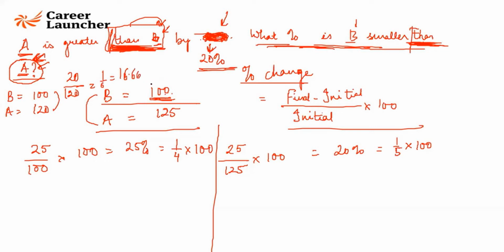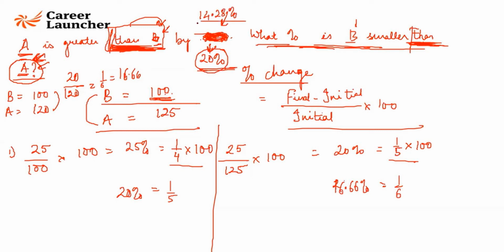16.66, right? So in question 1, here you saw 1 by 4, here you saw 1 by 5. In question 2, here it is 20%, which is equal to 1 by 5. And here it is 16.66%, which is equal to 1 by 6, right? If I change this 20% to some other number, if I say A is greater than B by 14.28%, by what percent is B smaller than A? Excellent, Shreya. 12.5.